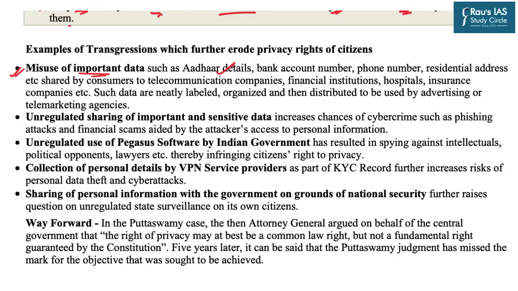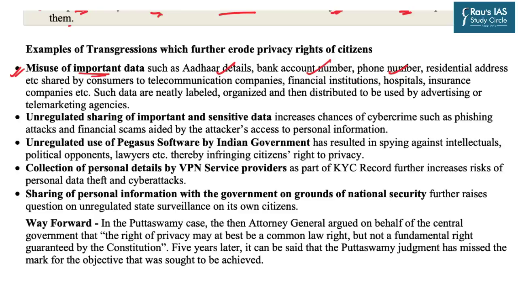For example, Aadhaar details, bank account number, phone number, residential address, etc. Sometimes you might have felt that you just talk about a certain phone with your friend, and the moment you scroll down your YouTube or you open your Google Chrome browser, there appear certain ads related to certain smartphones, or you talk about certain ACs, or you talk about anything, and the next moment or later there are certain advertisements across all your social media platforms like YouTube, Facebook, Instagram, etc. So the question sometimes arises of how this is spying even on our talks.